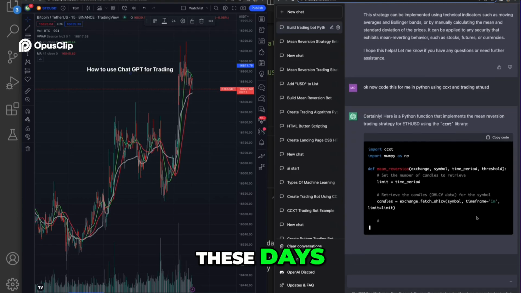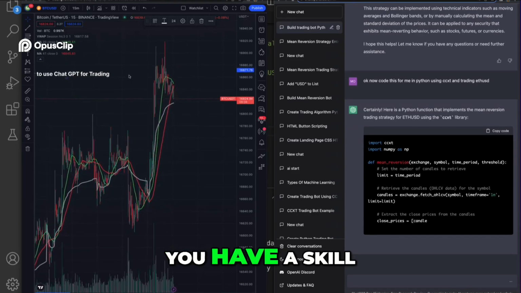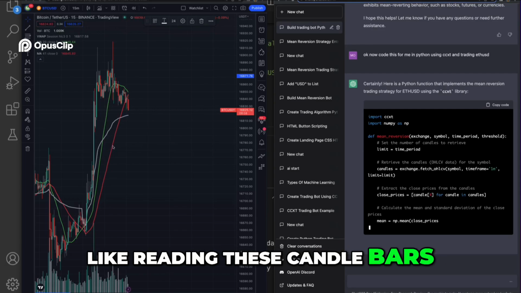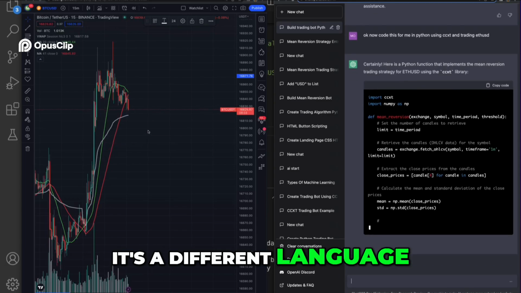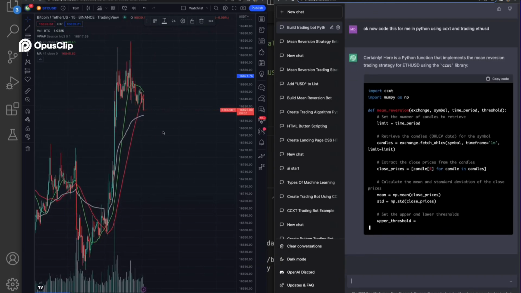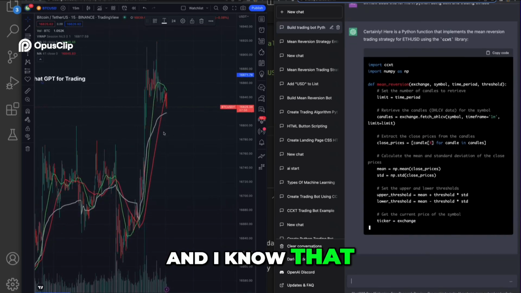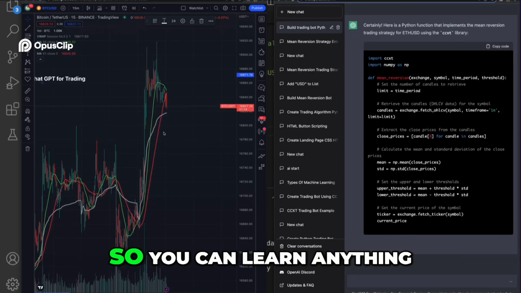these days, if you're a trader, you know you have a skill that's very hard to learn. Like reading these candle bars, very hard to learn. It's a different language, but so is coding. But you're a beast. And I know that because you're here researching. So you can learn anything.